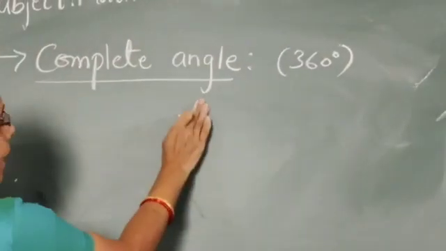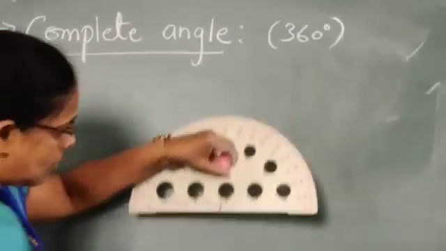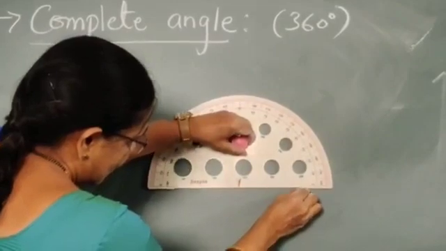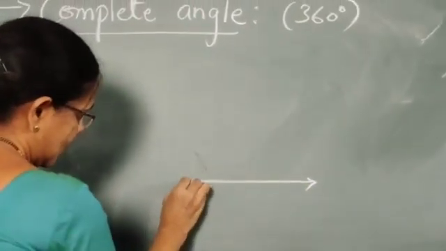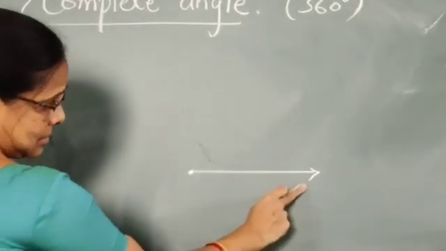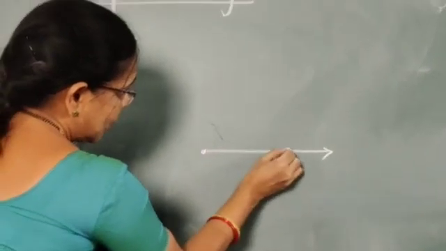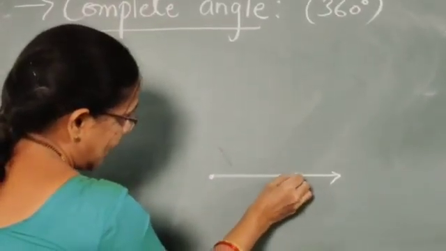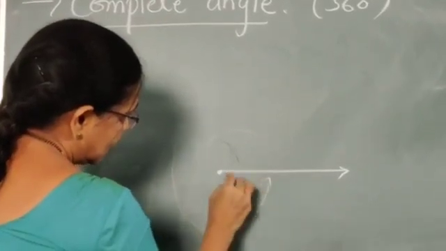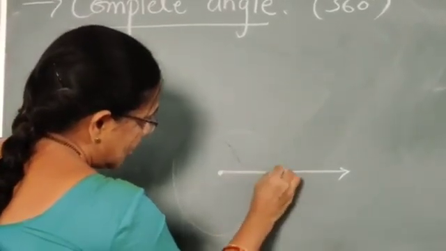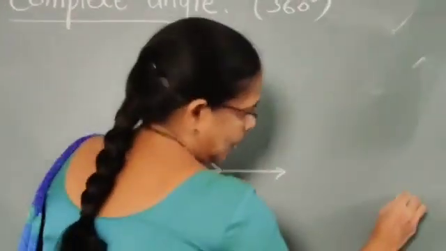Last, complete angle. A complete angle measures 360 degree. So now, see, this is an angle. If you take another arm one full round, this becomes how much? Complete angle. I'll show here, children.